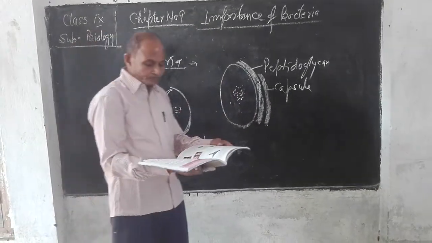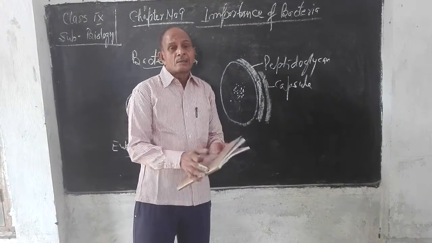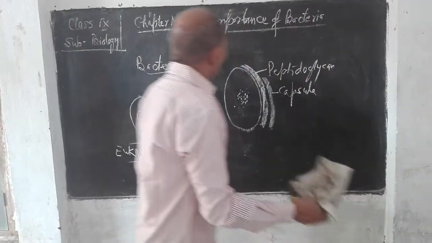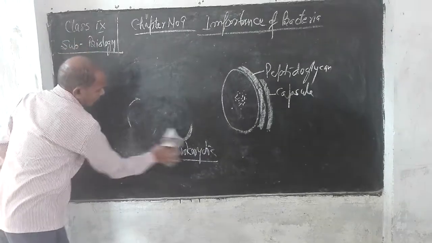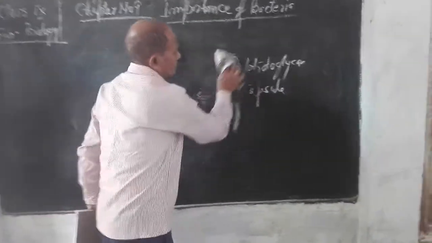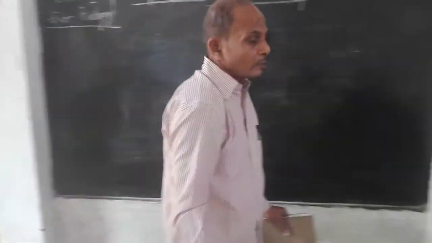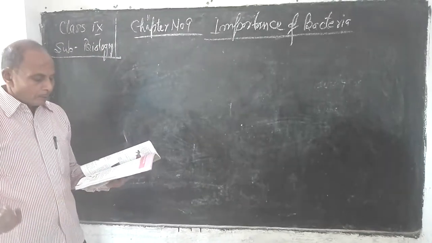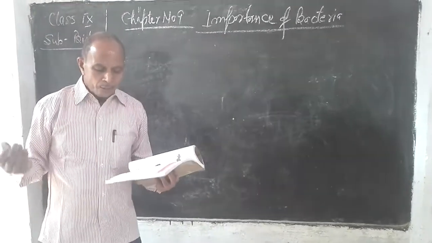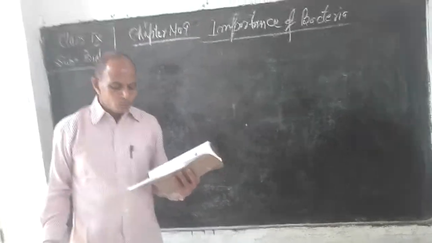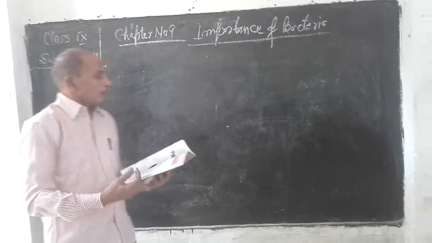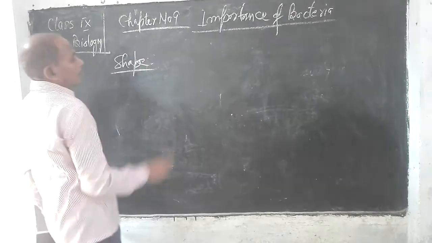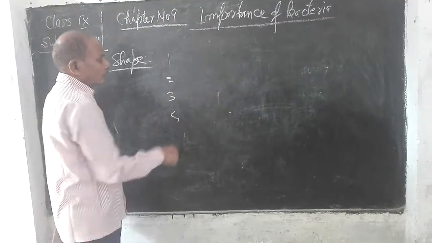Okay. Now next, we are going to start with the size. Bacteria are the smallest cells, and these bacteria are measured in microns. Bacteria are the simplest, that is, smallest cells, which are measured in microns. Their size may vary from 2 micrometer to 0.5 micrometer. Now, shape. On the basis of shape, the bacteria are divided into different categories.